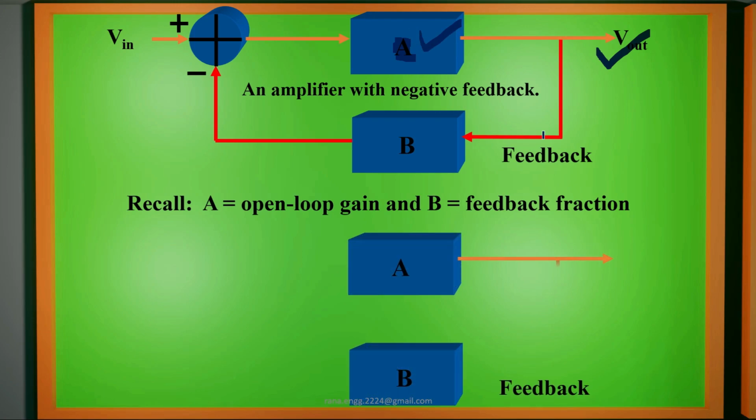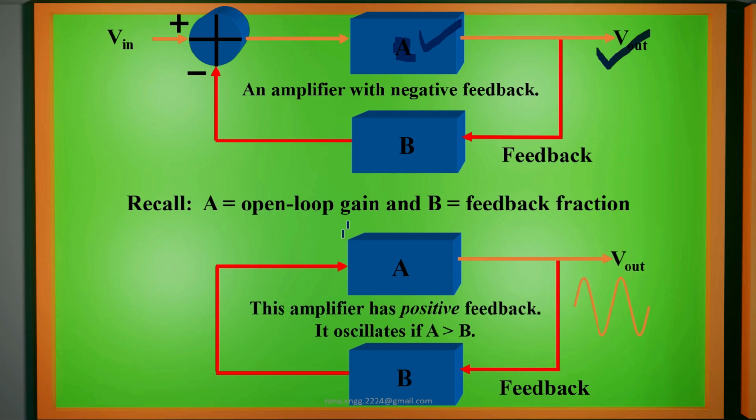In positive feedback, we give back a fraction of the output to the input, where it gets added with the input signal, which increases the overall gain of the system. One more difference: in these two diagrams you can observe that for the negative feedback system there is an input signal given. For the positive feedback system you can see there is no input signal. So can we say that this system is working without any input? Let us check it out.